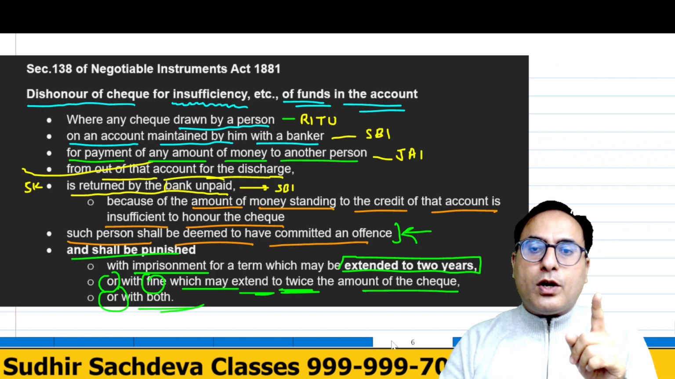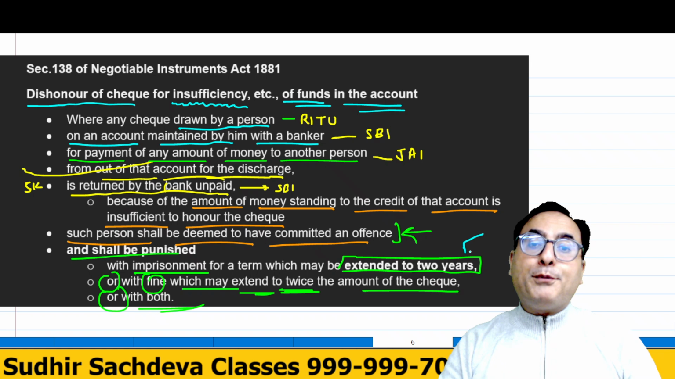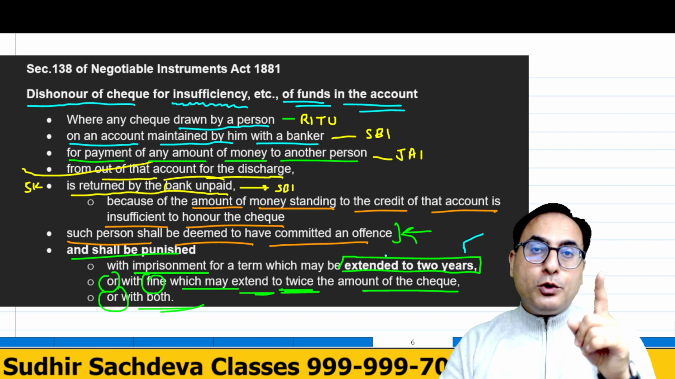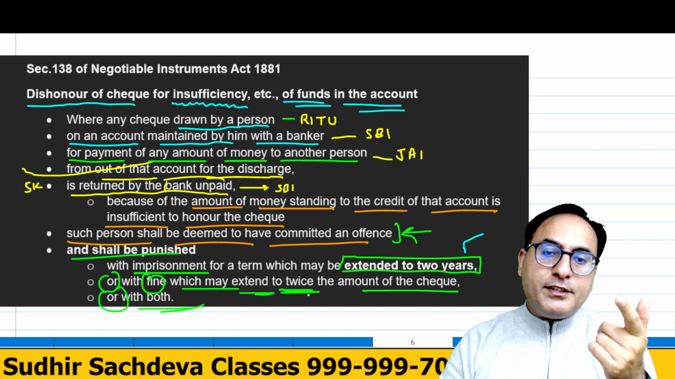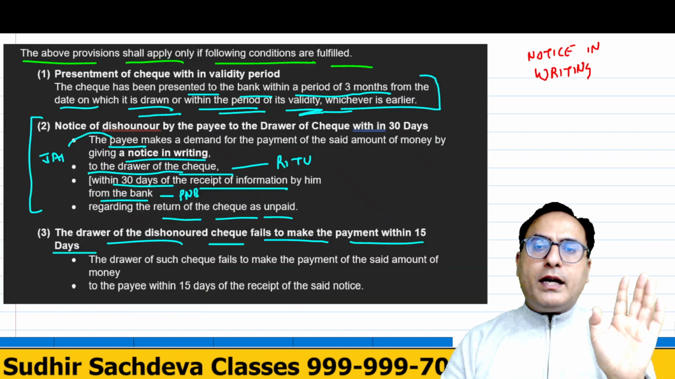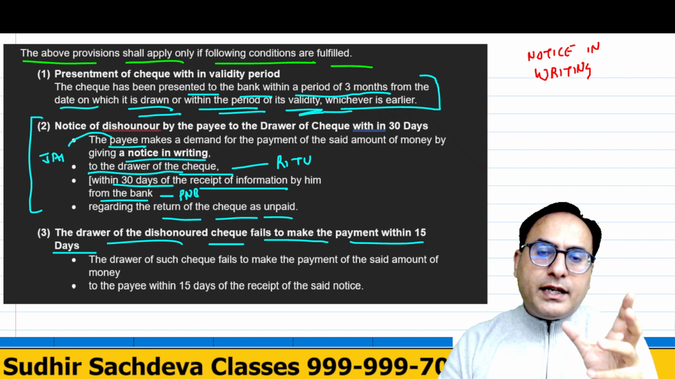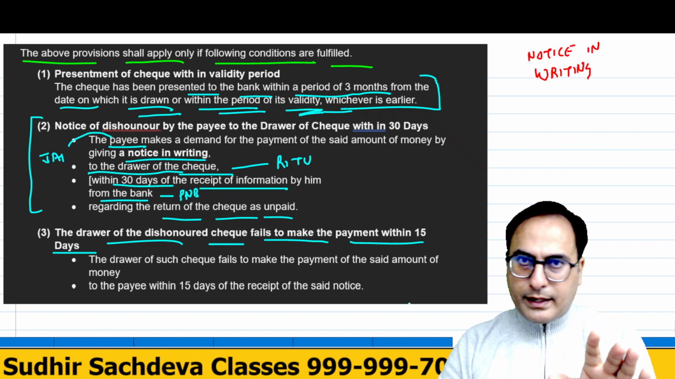And if she does not give, what punishment can be given? Imprisonment up to 2 years. Up to 2 years. And she may have to pay the fine, which may be twice the amount of the check or both, right? So it all depends upon the gravity of the case. In every case, this imprisonment is not given, right?